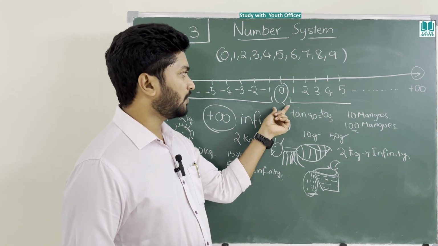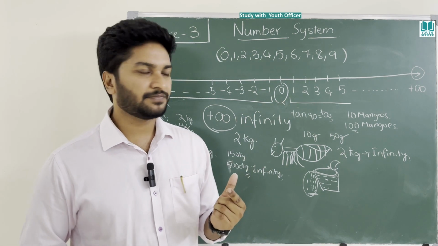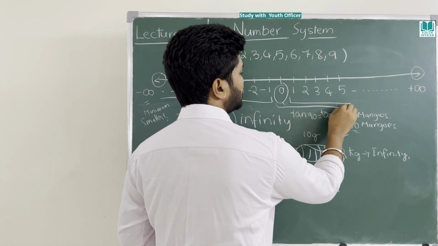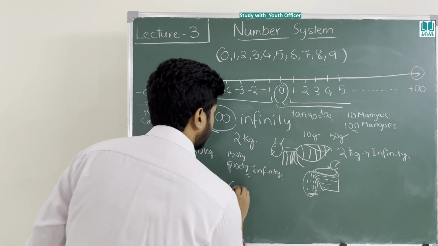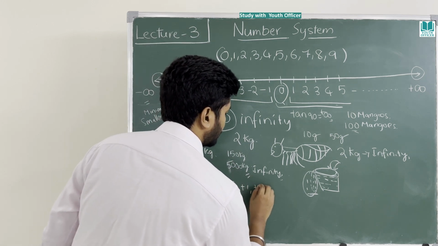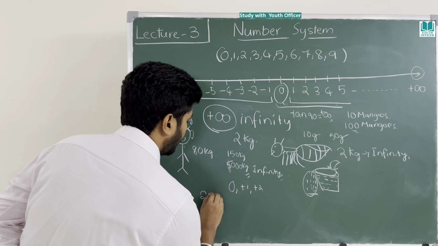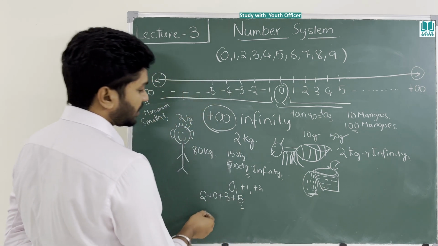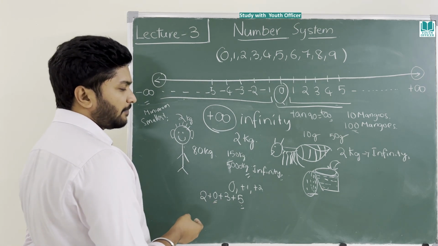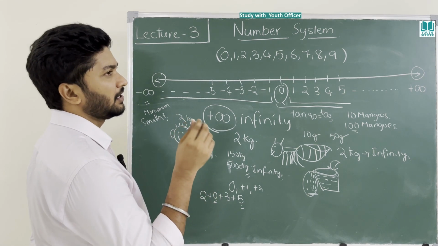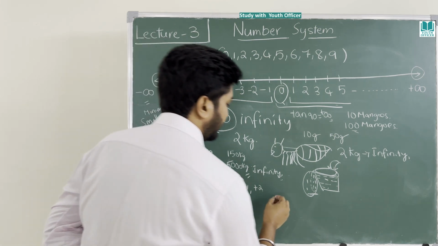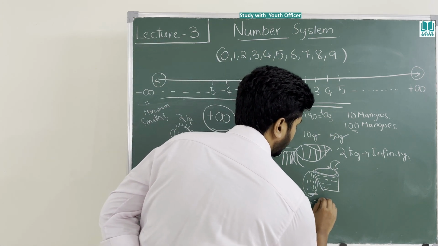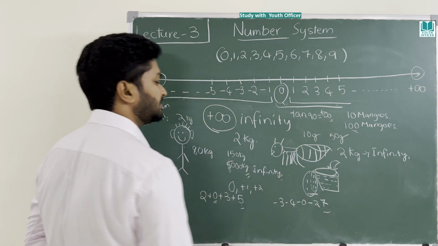I have explained what zero is and how it can be used. Whenever you use zero with positive numbers, it looks like a positive number: 0 plus 1 plus 2, or 2 plus 0 plus 3 plus 5. Then you consider 0 like a positive number. You will think, yeah, 0 is a positive number. If I take minus 3, minus 4, minus 0, minus 27, then you think of 0 as negative.